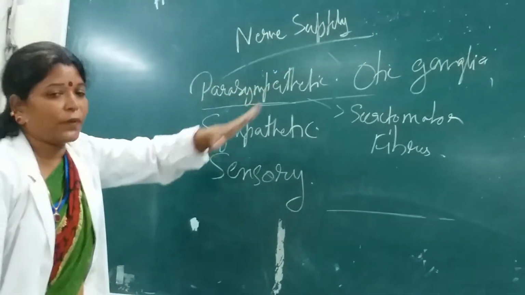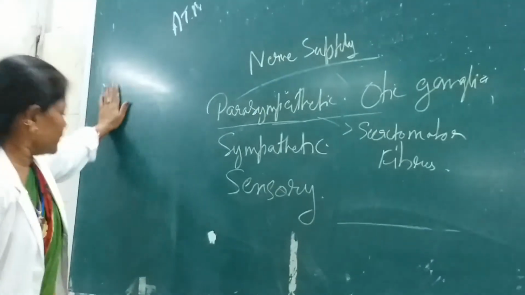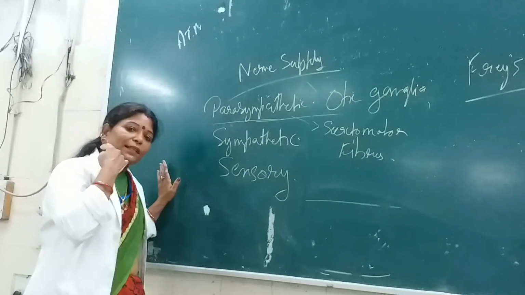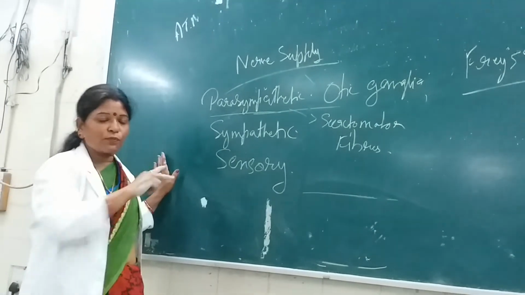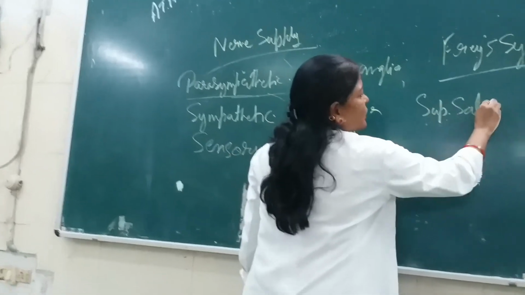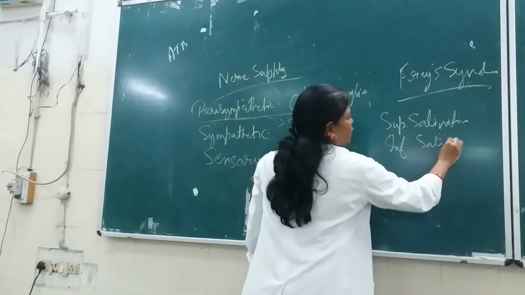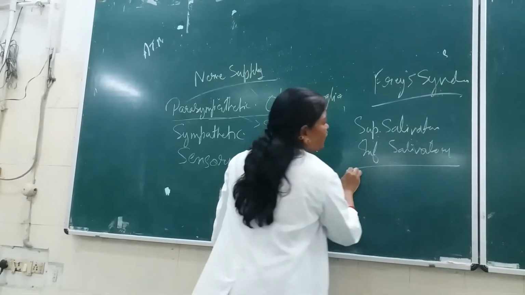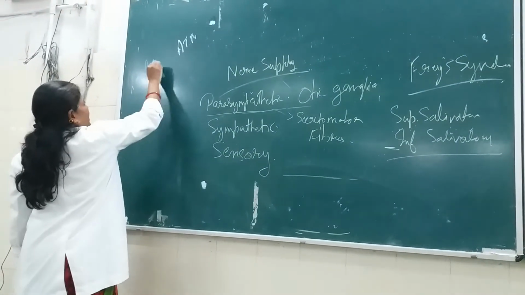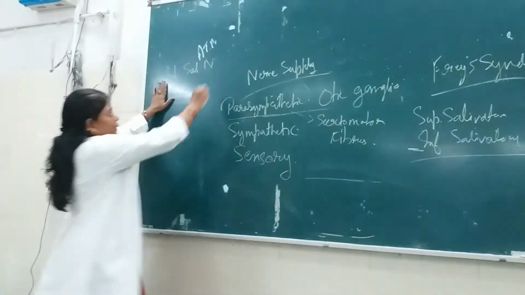So how does this pathway, how does this otic ganglia control the secretion of the parotid gland? Look here. We have discussed the higher the gland, lower is the nucleus; lower the gland, higher. There are two salivatory nuclei we have discussed, the superior salivatory nucleus and the inferior salivatory nucleus. So the parotid is under the control of the inferior salivatory nucleus. So what would be the pathway? Inferior salivatory nucleus, which is present in the medulla here.